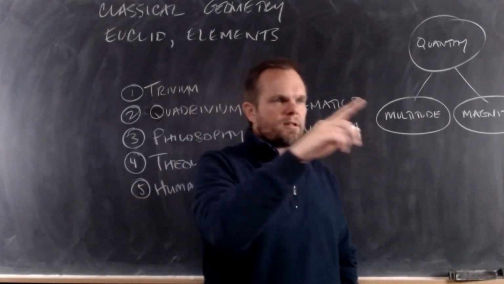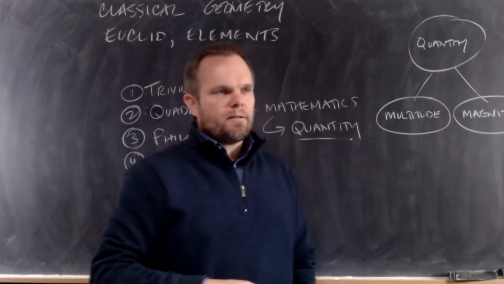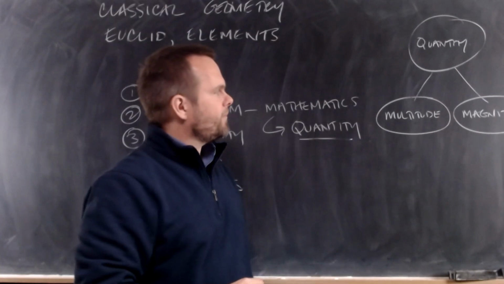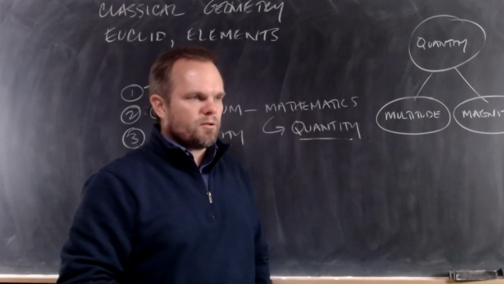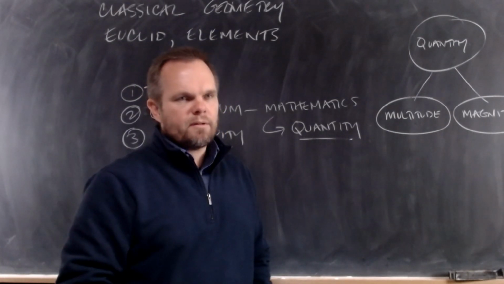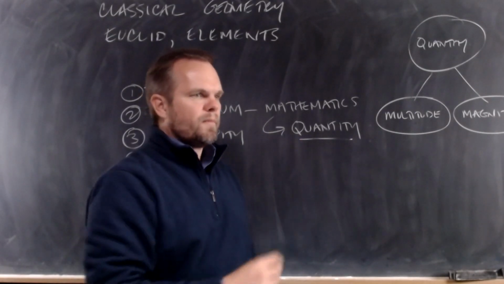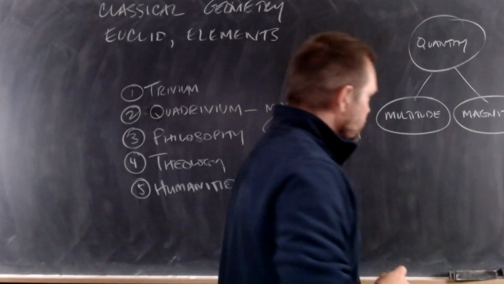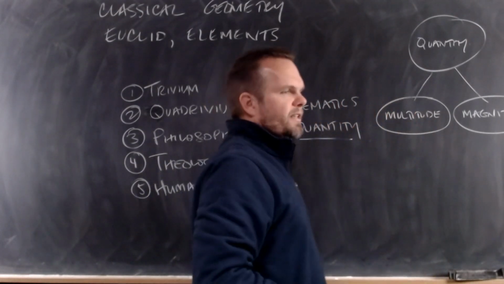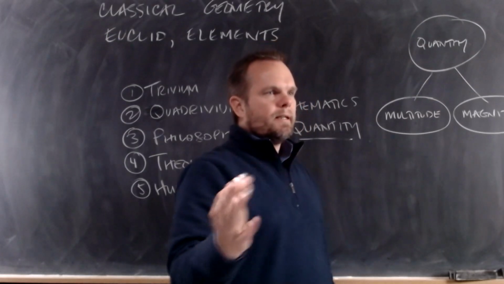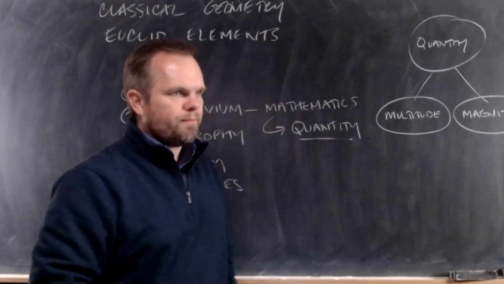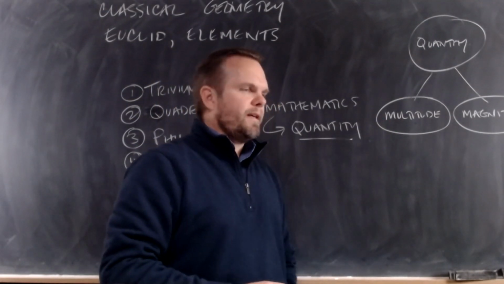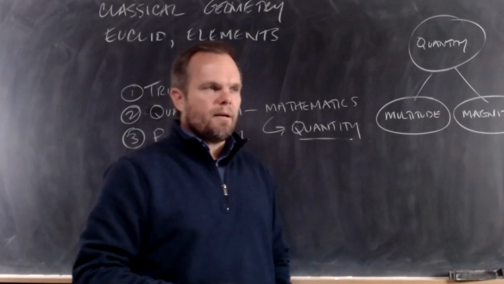A multitude is a collection of disconnected, separate objects that are of the same kind. Like a herd of sheep is a multitude. A pile of coins is a multitude. A nation of people is a multitude. A magnitude is a single thing that can increase or decrease in size. A multitude is a collection of things that can increase or decrease in number.